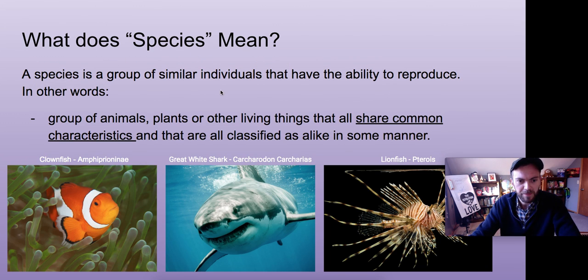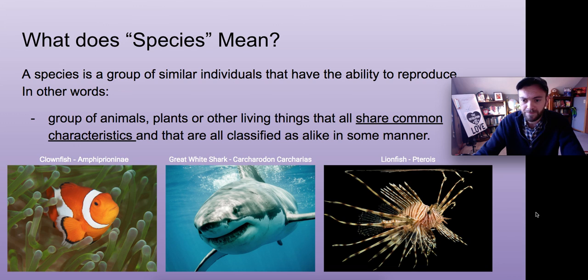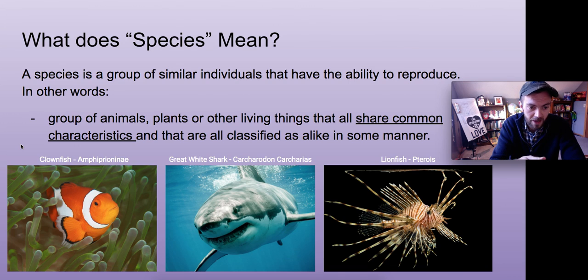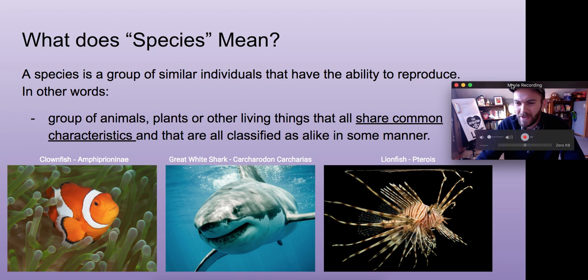So what does species mean? We were just talking about how they're the same class of animals, but they have different characteristics, and they can reproduce with each other. So here are some different species of fish, for example. We have a clownfish, or Amphiprion ocellaris. Those Greek names are tough to pronounce. Or a great white shark, Carcharodon carcharias, or a lionfish, Pterois.